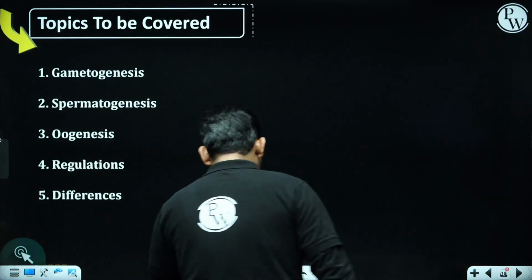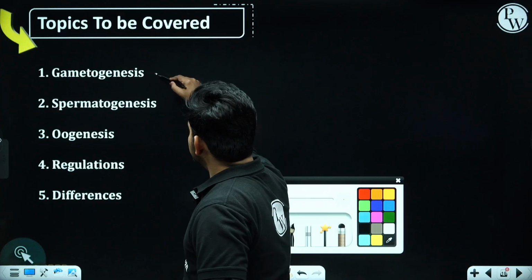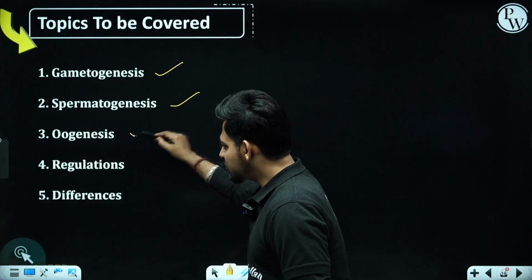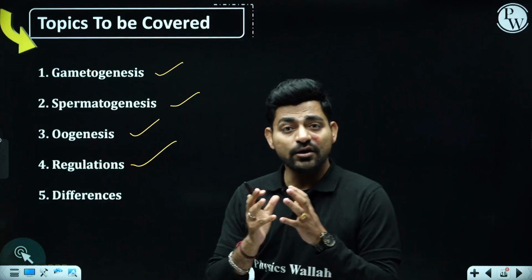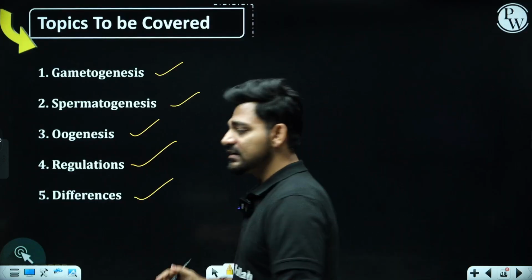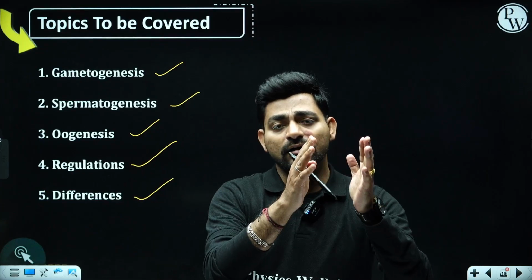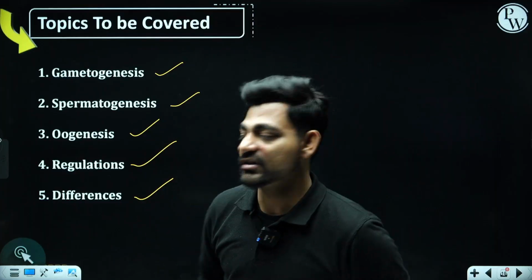The subtopics we're going to cover under this are the definition of gametogenesis, spermatogenesis, oogenesis, regulation of gametogenesis, and obviously the distinct differences between the course of spermatogenesis and oogenesis.